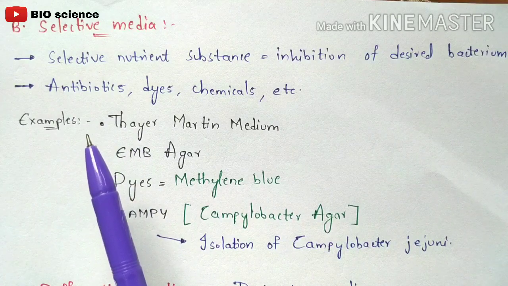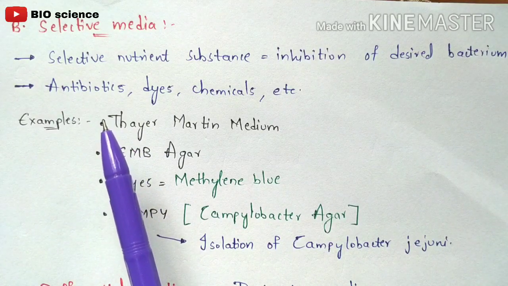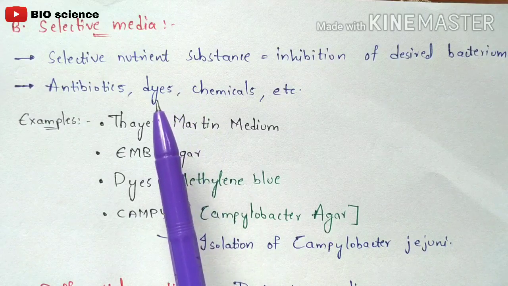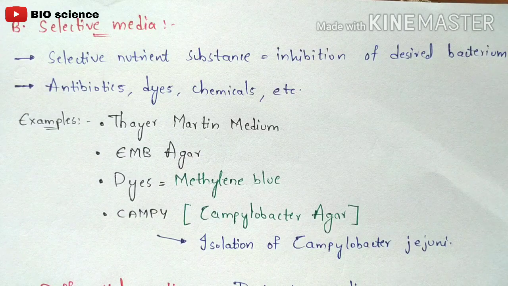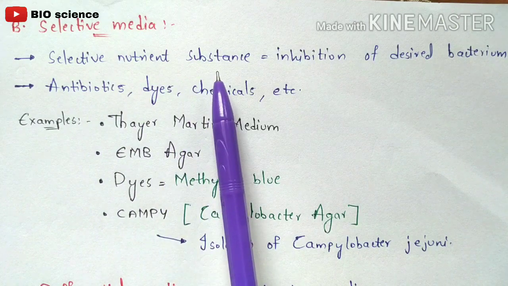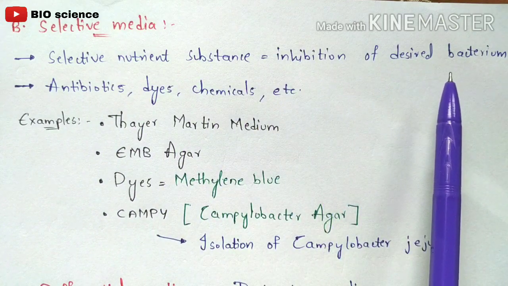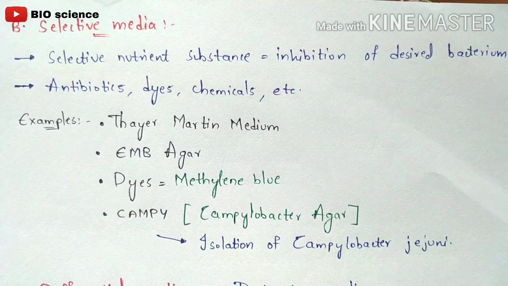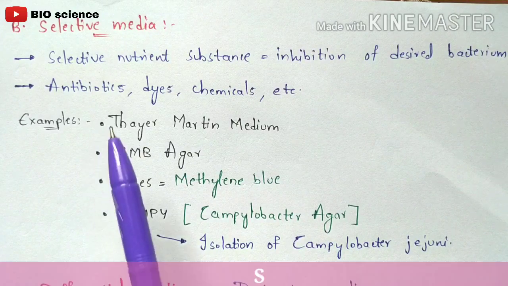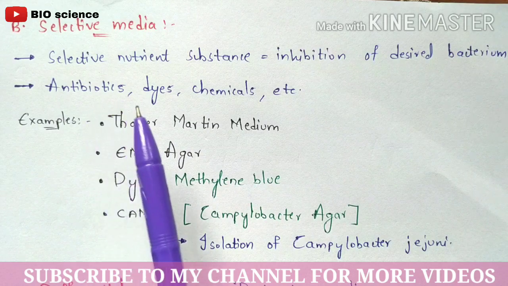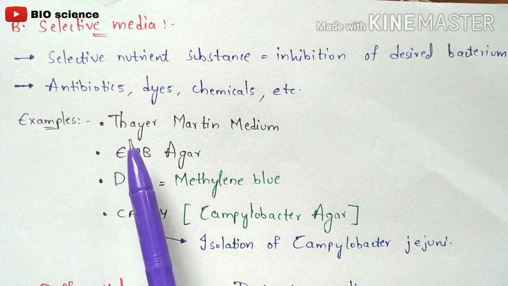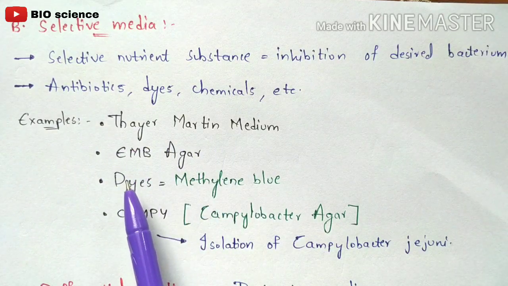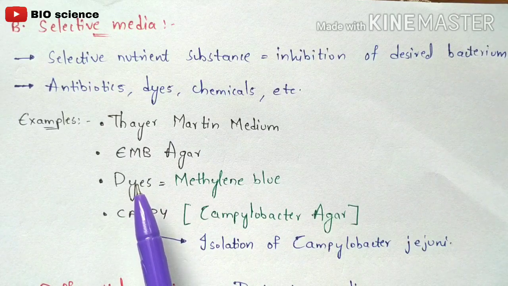So selective media, the name itself indicates that it is used for selective nutrient substance. It contains only selective nutrient substance, right? Selective nutrient substance is mainly used only for a particular bacterium to undergo growth. Okay, so it contains selective substances which mainly inhibit the growth of undesired bacteria. Hence the name selective media, and it contains antibiotics, dyes, chemicals, etc. Okay, so the best examples of selective media you can take are Thayer-Martin medium, EMB agar, dyes, methylene blue. Here the example of the dyes is methylene blue.